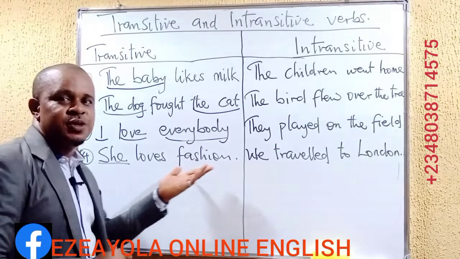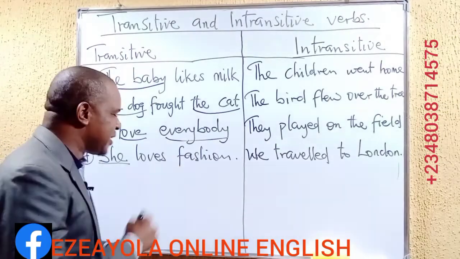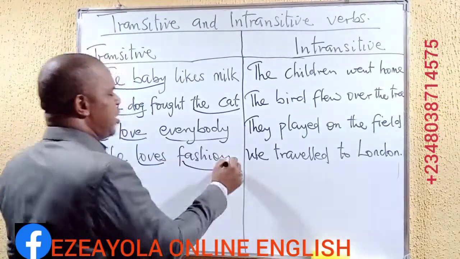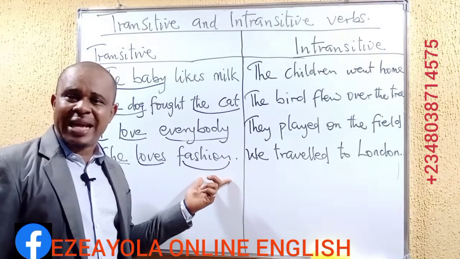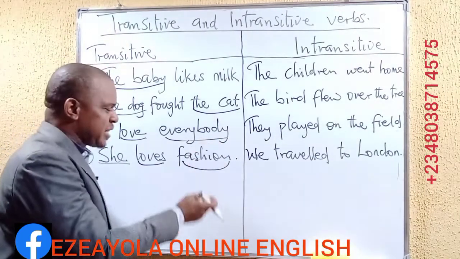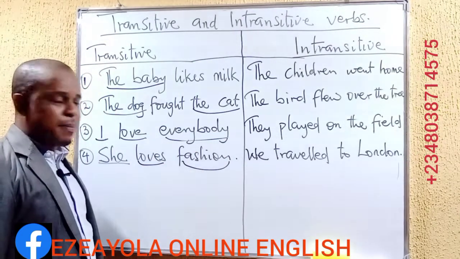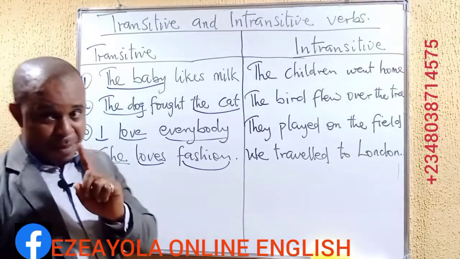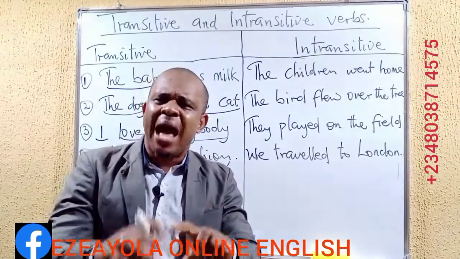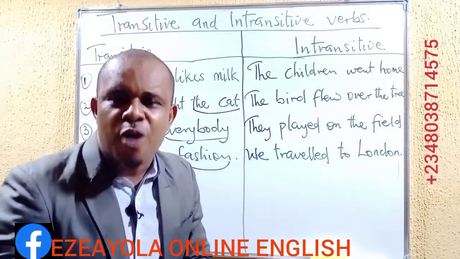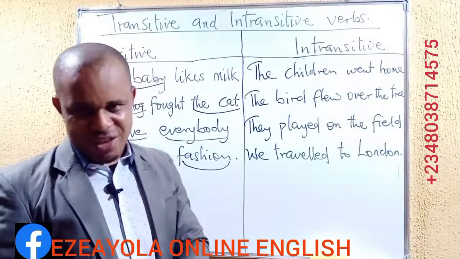She loves fashion, all right? The verb is loves. And then what is being loved is what? Fashion. That's the object. So because of this possibility of having an object, blending it together with the verb, that makes this verb a transitive verb. Remember, transitive verbs are those verbs that accept, that admit objects in sentences where they exist.